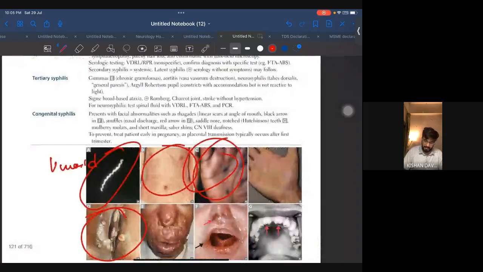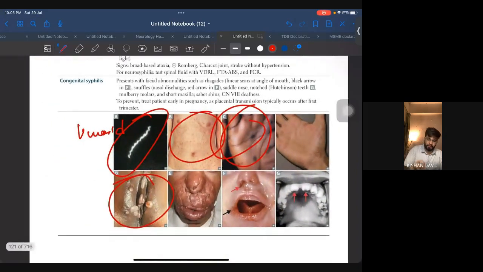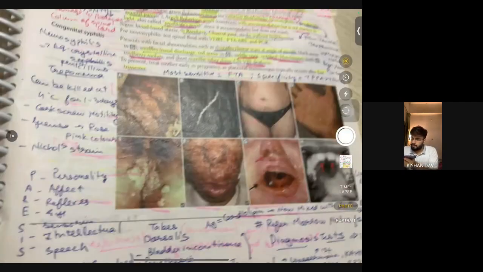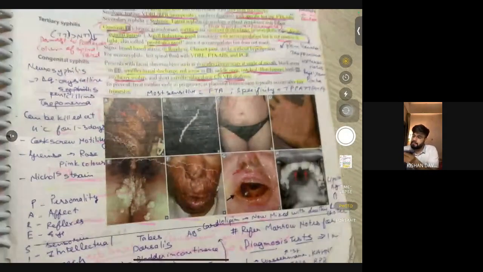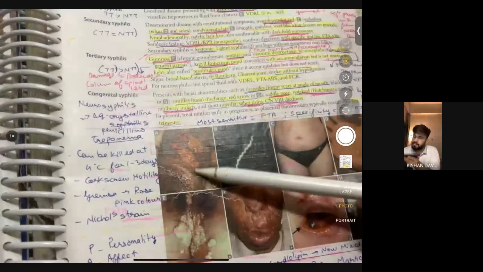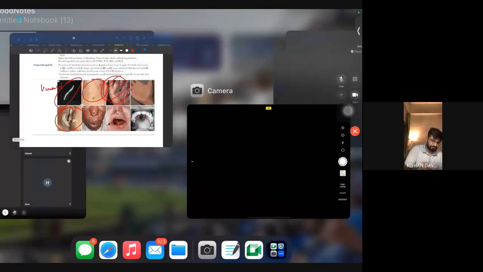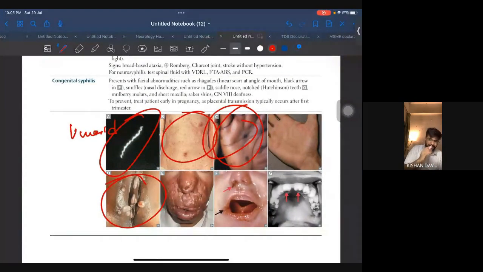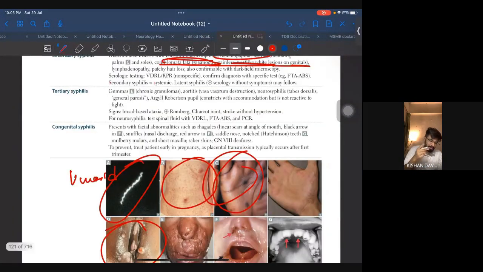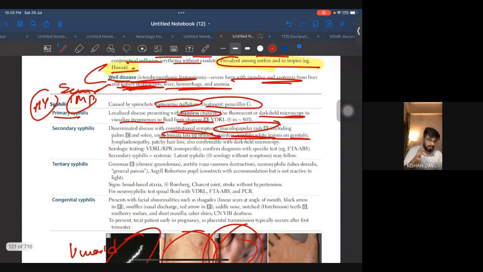Now see, they haven't given the image of the chancre, so I'm showing you in my book. In the old edition, they give this. This is what a chancre is, on the penis. Okay, so I hope you are clear with this. All right. So the chancre is also very important. They will give you the image of a chancre on the penis. Okay, if a chancre is there, think about primary syphilis.